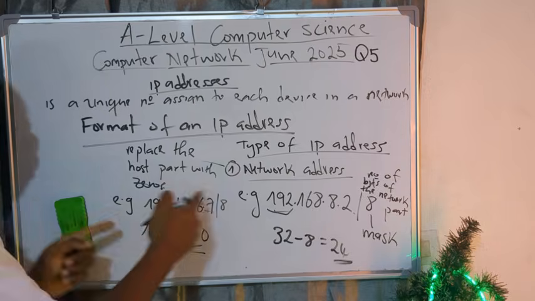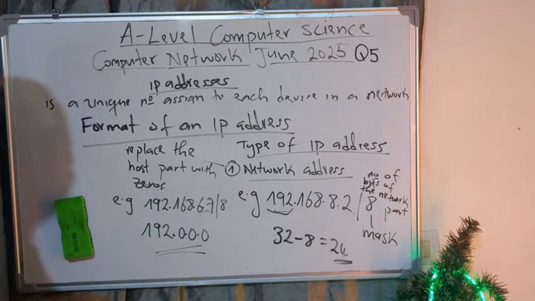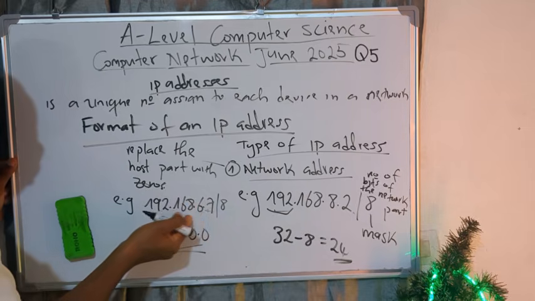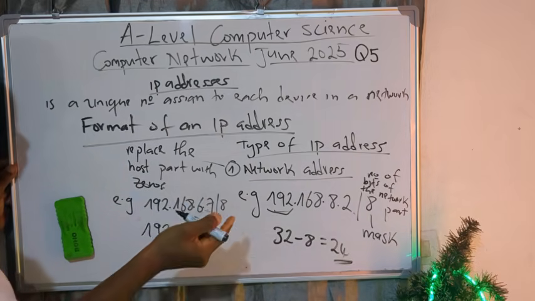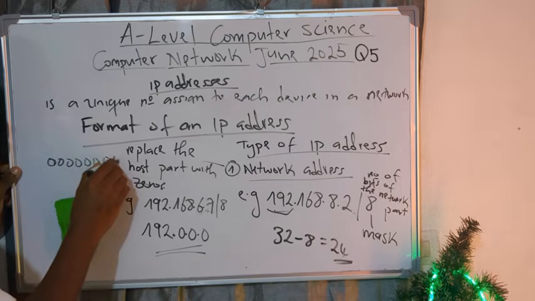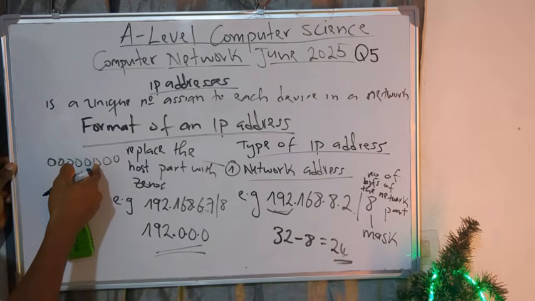Now, when they say putting zeros on the host part, what you are supposed to understand also is that 0 here simply means, we know that each group normally is 8 bits, you see. And if your 8 bits are 8 zeros like this, if you convert these 8 zeros now, 1, 2, 3, 4, 1, 2, 3.